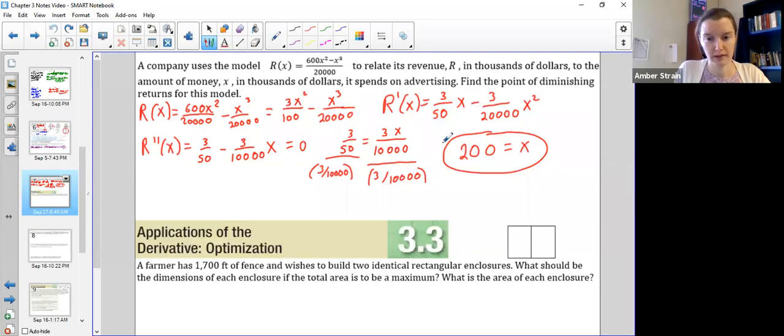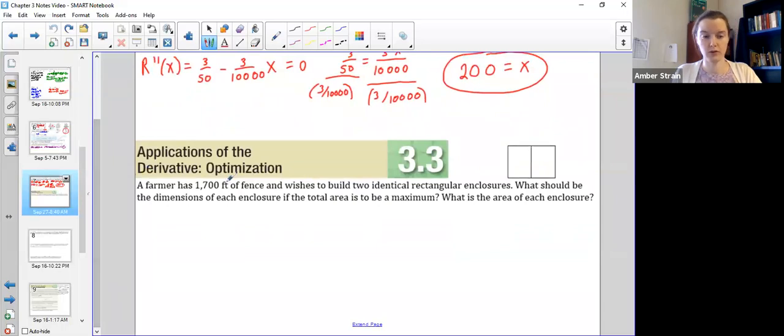Hello, today we're going to cover Business Calculus, section 3.3, which is all of the word problems. Yay! So we use our new derivative skills to optimize situations.